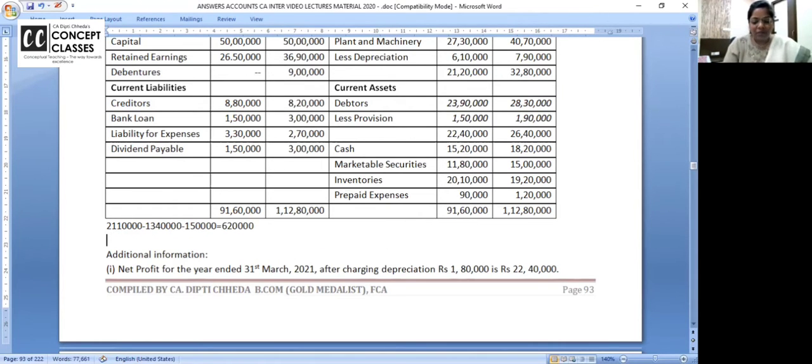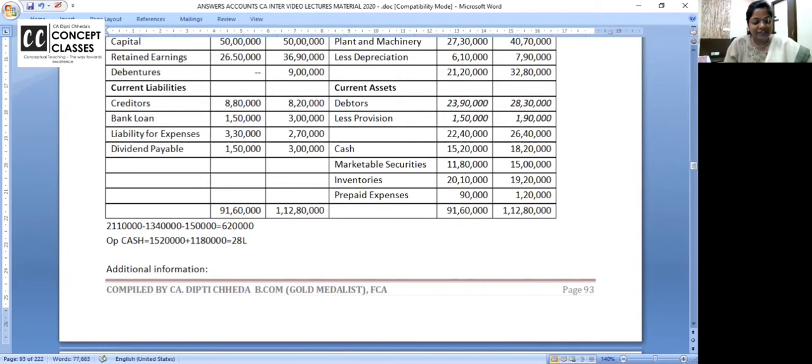Why? I want you all to write opening cash. How much are you all getting? Cash and cash equivalent is 15 lakh 20,000 plus 11 lakh 80,000 marketable securities. So 28 lakhs.